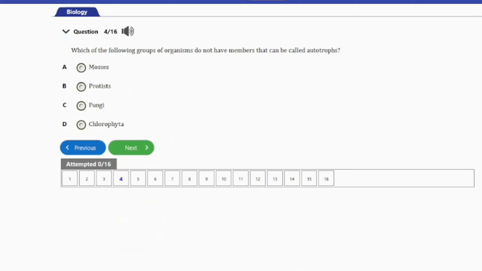Let's go ahead and consider the next question, guys. That's question number 4 here. It says, which of the following group of organisms do not have members that can be called autotrophs? We have A. Mosses, B. Protists, C. Fungi, D. Chlorophyta. So guys, the answer to this question is option C here. Members of the group of fungi actually do not carry out photosynthesis, and as such, they don't have any member that can be called autotrophs. So that's it for this question.